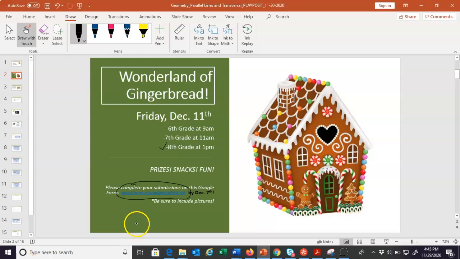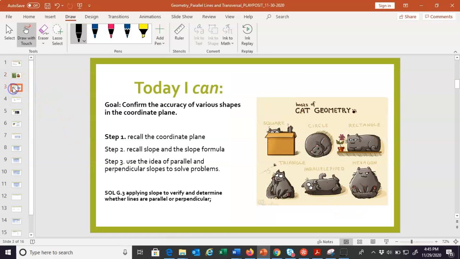Teachers are going to be reminding you about this in class. They'll give you the link. It'll be in your geometry plan. I'll have the link there. You can email me. And we want all those submissions by December 7th so we can get them ready for the 11th. And if for some reason you don't want to make a creation or you don't have the supplies, you can still come to the assembly and see what your classmates created. And we're going to have a winner for two different categories, so you can vote on those winners. We'll have prizes. It's going to be fun.